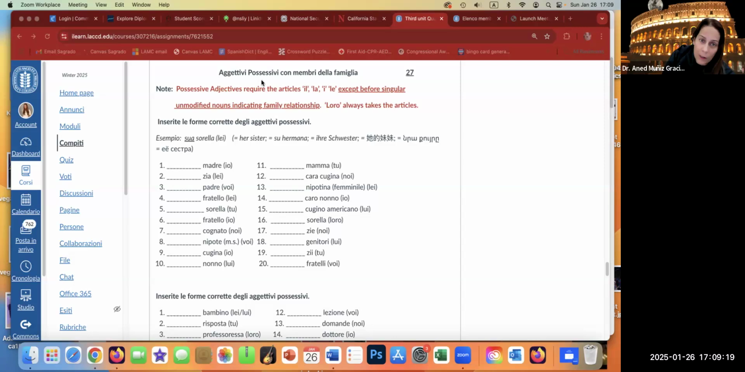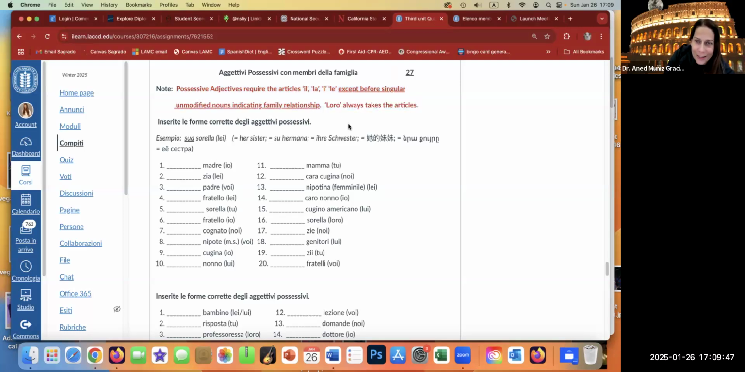So your job is to say that these nouns belong to the people in parentheses. If it's I, it's going to be mine. If it's you, it's going to be yours. If it's we, it's going to be ours. If it's she, it's going to be her. If it's they, it's going to be their. Just like here, I changed this to red.